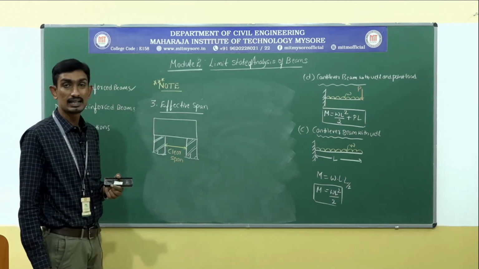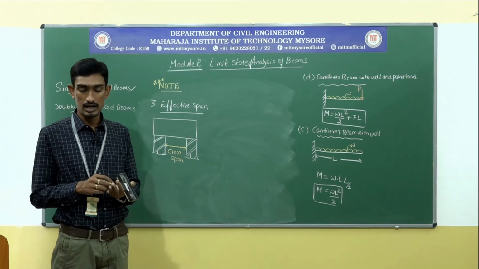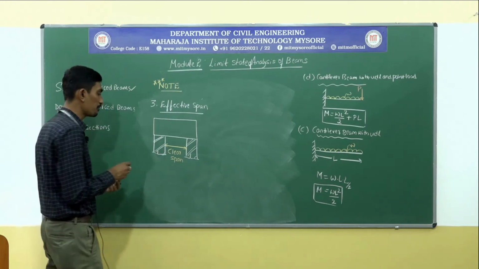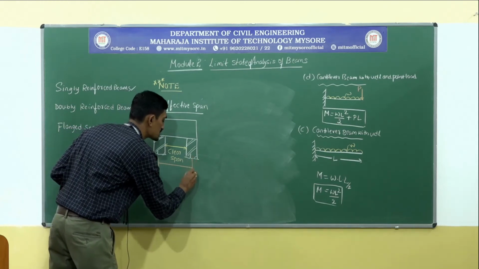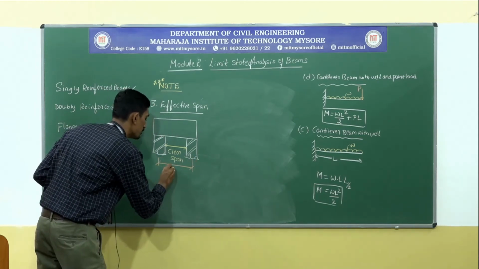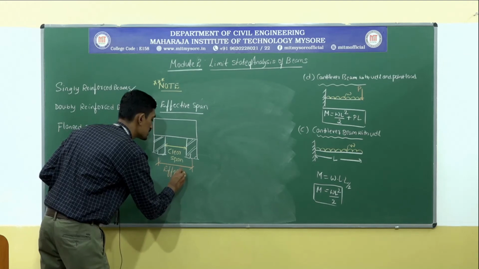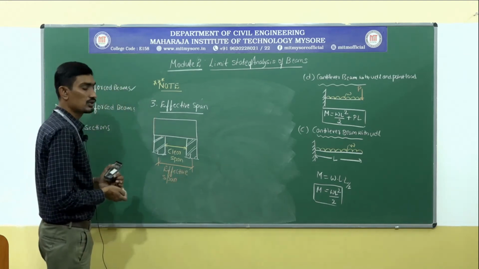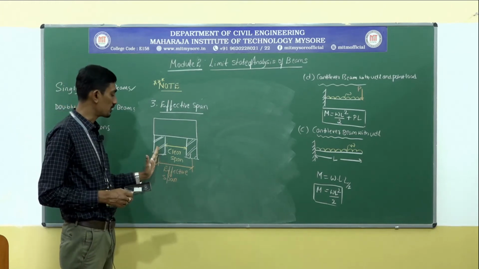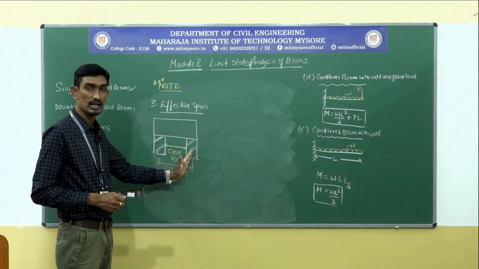And the effective span is defined as the center to center distance between the supports, exactly half of this.